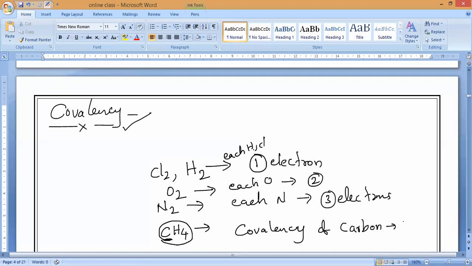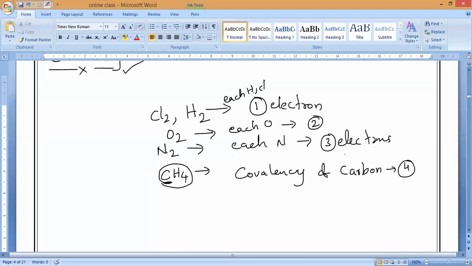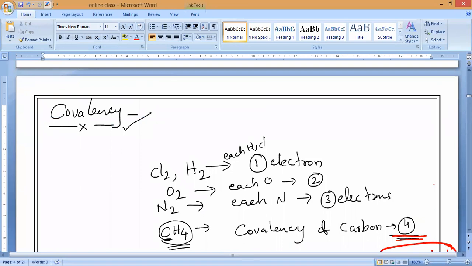Covalency of carbon is always 4. In any compound, each carbon can contribute a maximum of 4 electrons. This is why we call it tetravalent. Clear? Now from this you can state the definition of covalency.